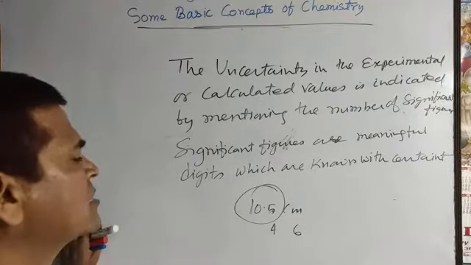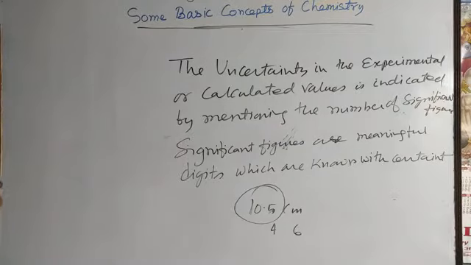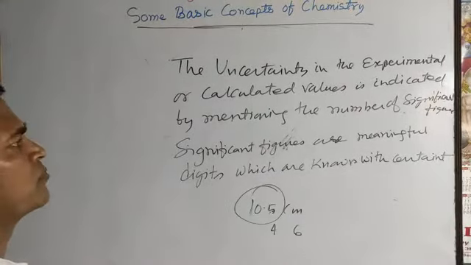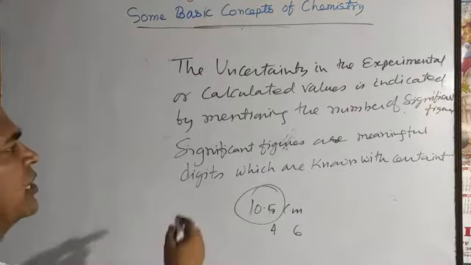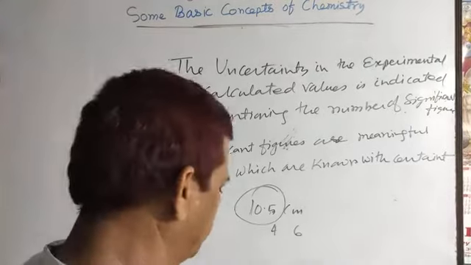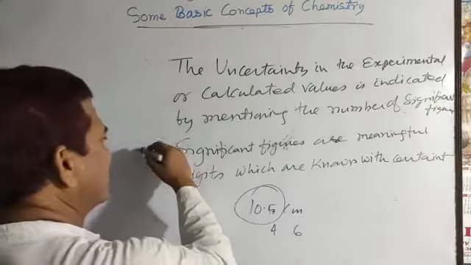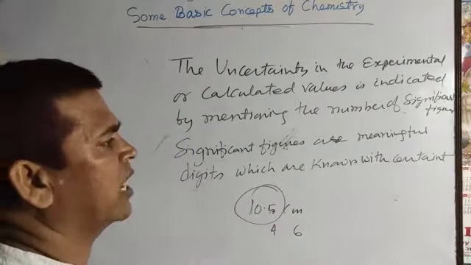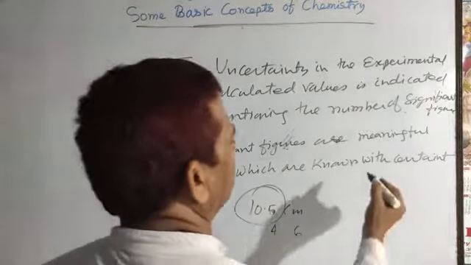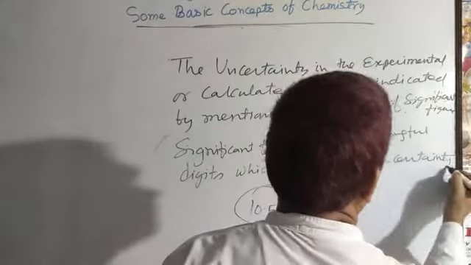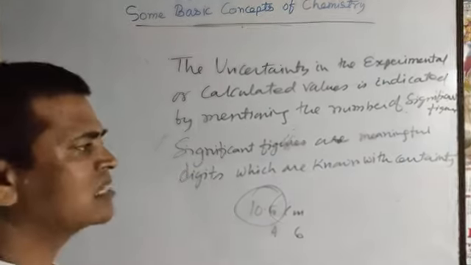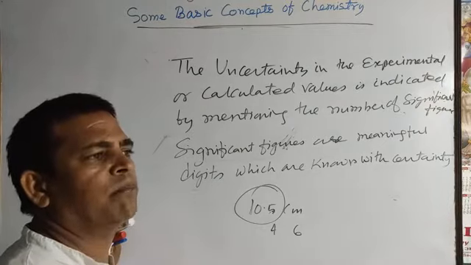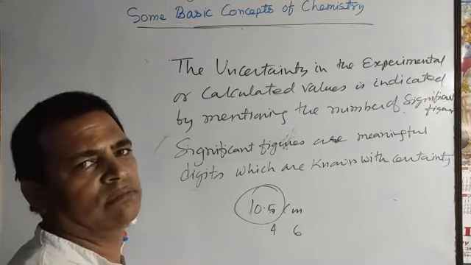That's why the significant figure is considered here. So the last digit may be uncertain by +1 or -1.